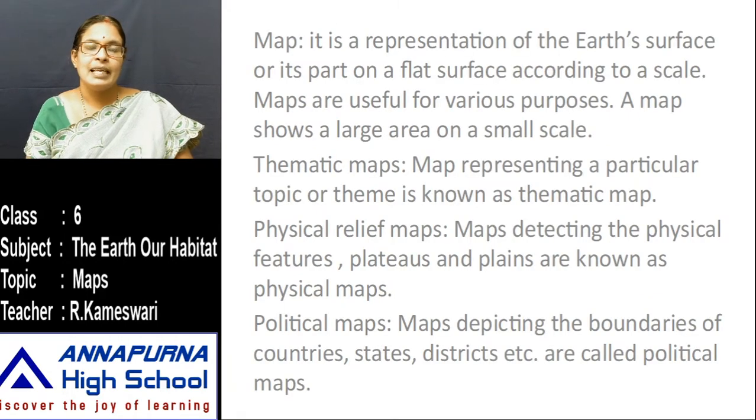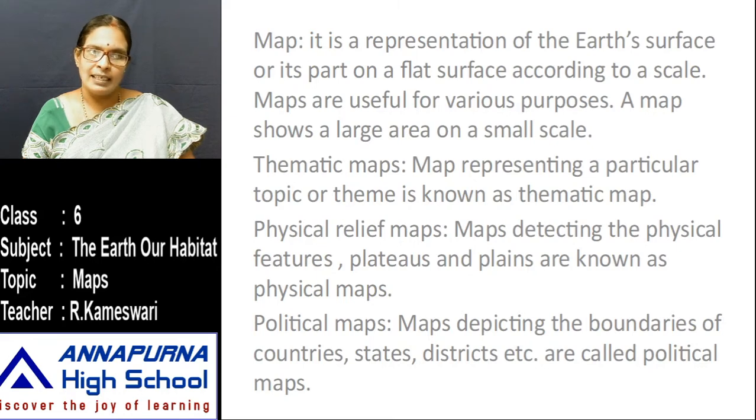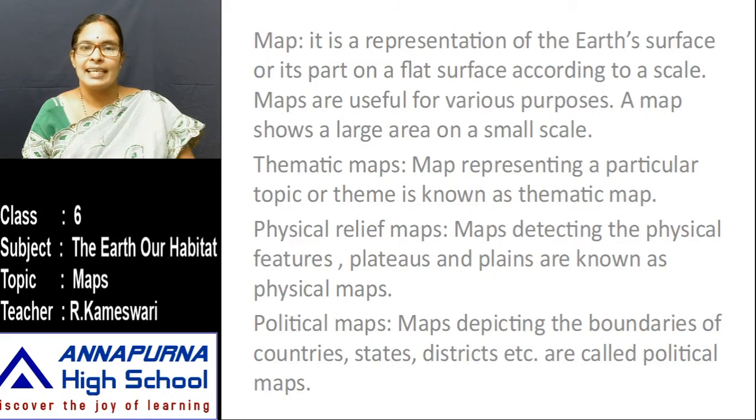Okay, next, map. What is a map? A map is a representation of the earth's surface, or a part of it, on a flat surface according to a scale. A map is a representation of the total earth surface. Whatever is located on the earth is shown by the maps. One part of the earth's surface is clearly shown by the maps.